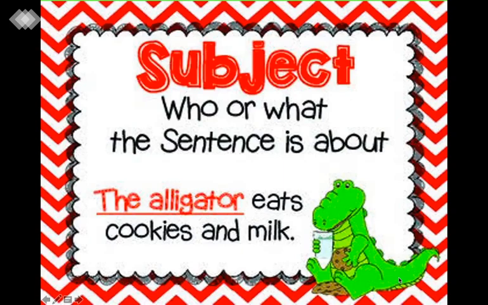See here, the subject is who or what the sentence is about. Let's look at the sentence: The alligator eats cookies and milk. So who eats cookies and milk? Who is doing the action of eating here? The action of eating is done by the alligator. So alligator is the subject. Subject is the one who does the action.